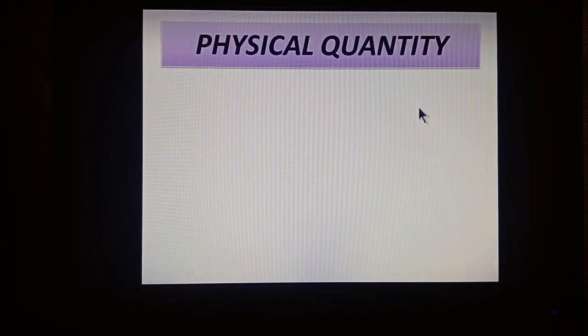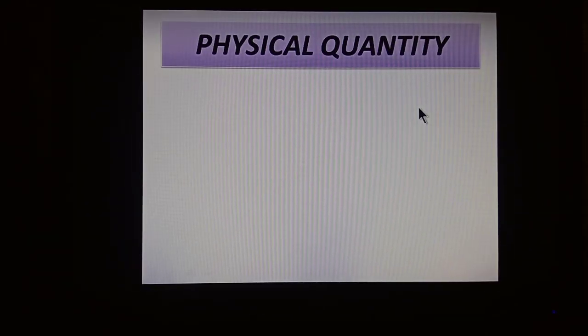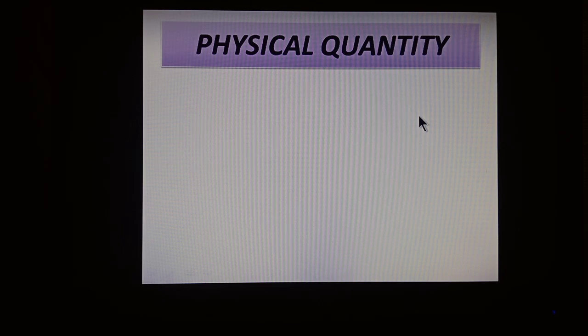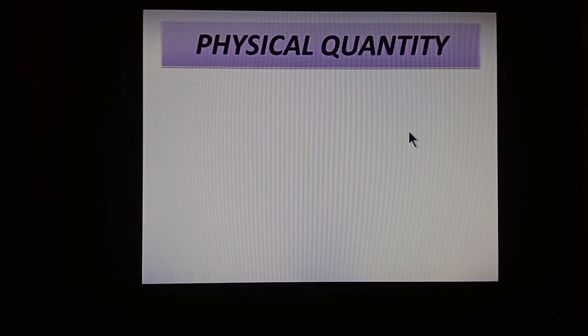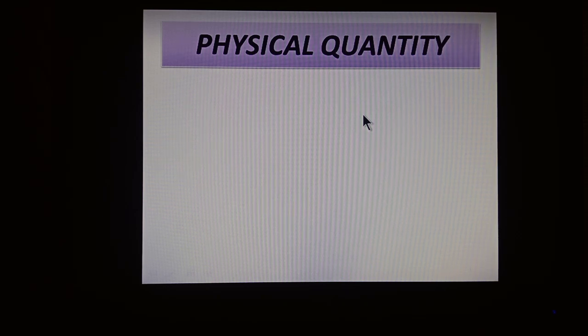Students, if you are asked to find the length of a table or height of a pole or the mass of a food packet in your hand, you will not be confused. On the other hand, if you are asked to measure the intelligence of a student or the honesty of a person or how loyal a person is, you cannot measure these things. You will be confused because there are some quantities that we can measure and some quantities that we cannot.